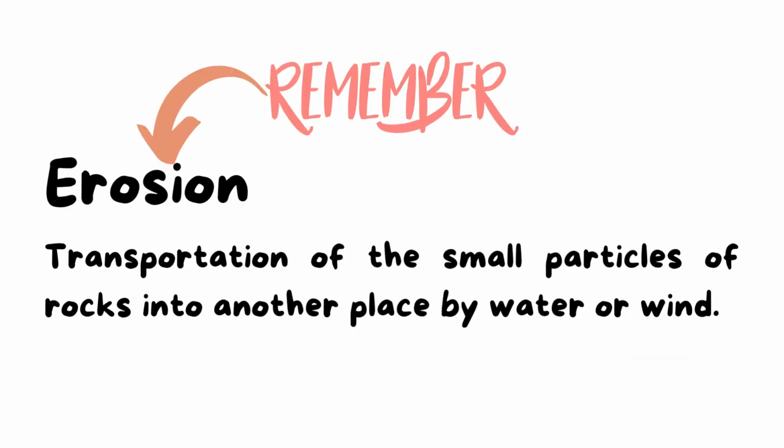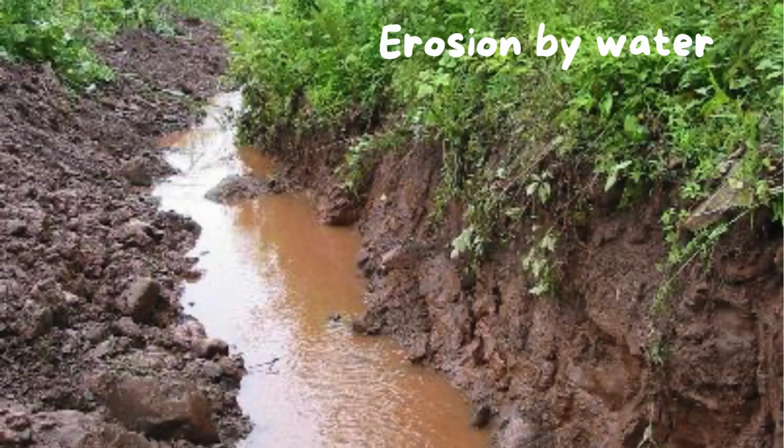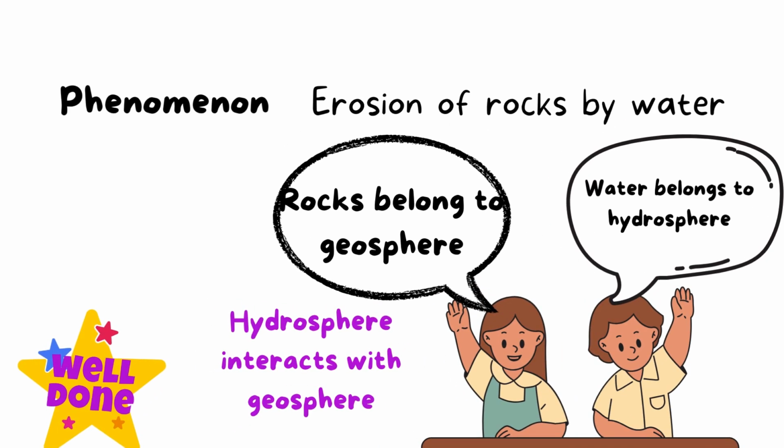Yes, we studied erosion before, and we know that erosion is transportation of small particles of rocks into another place by water or wind. Okay, so this is the erosion by water, and these small particles of the soil or rocks are transported to another place. So here, the two systems that interact with each other: rocks belong to geosphere and water belongs to hydrosphere. So hydrosphere interacts with geosphere. So let's go to another phenomenon.